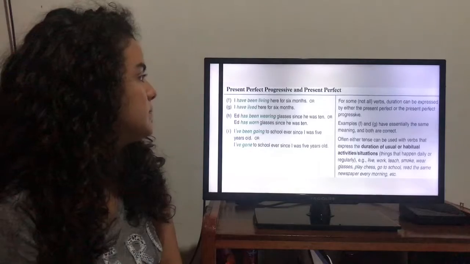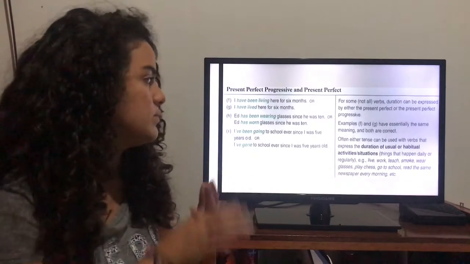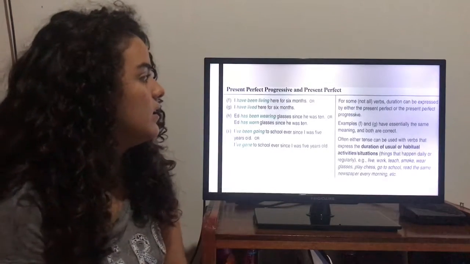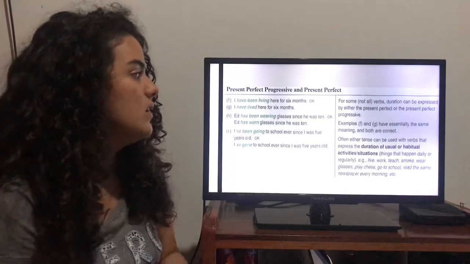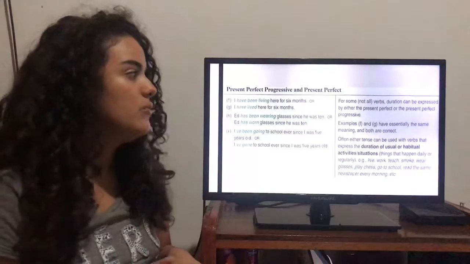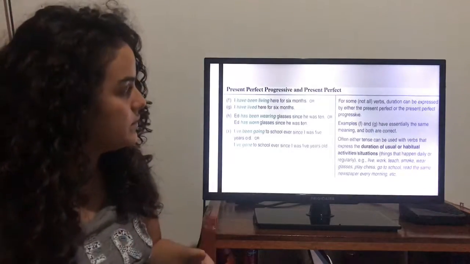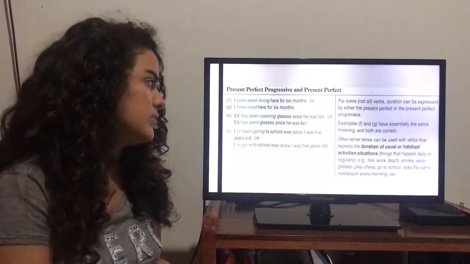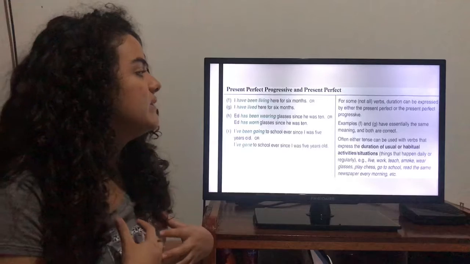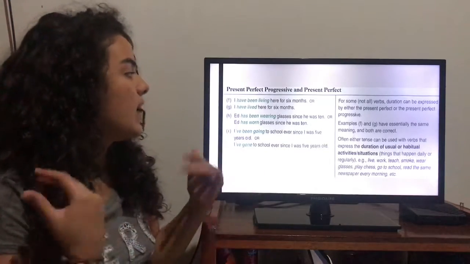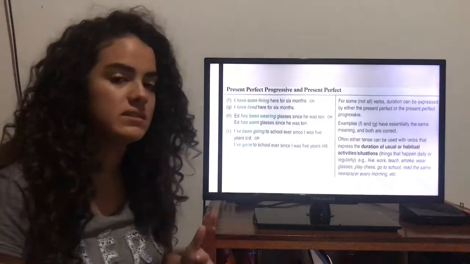And we have present perfect progressive and present perfect together. For some, but not all, verbs, the duration can be expressed by either present perfect or present perfect progressive. Like I have been living here for 6 months, or I have lived here for 6 months.